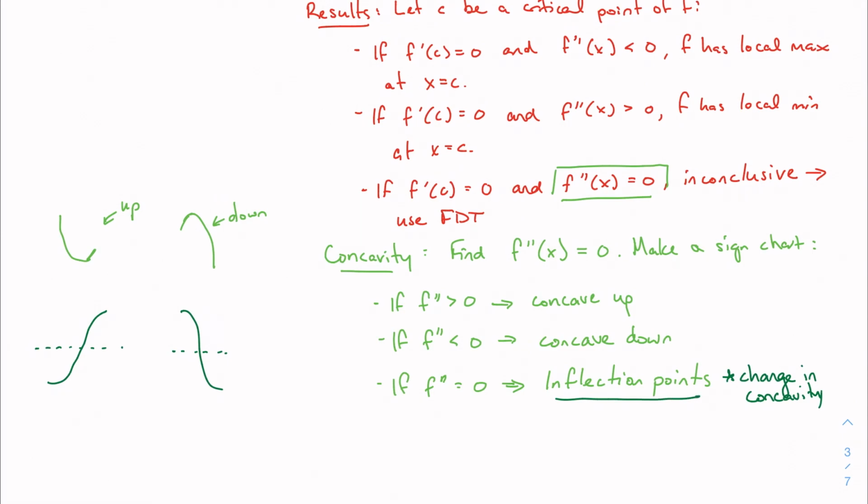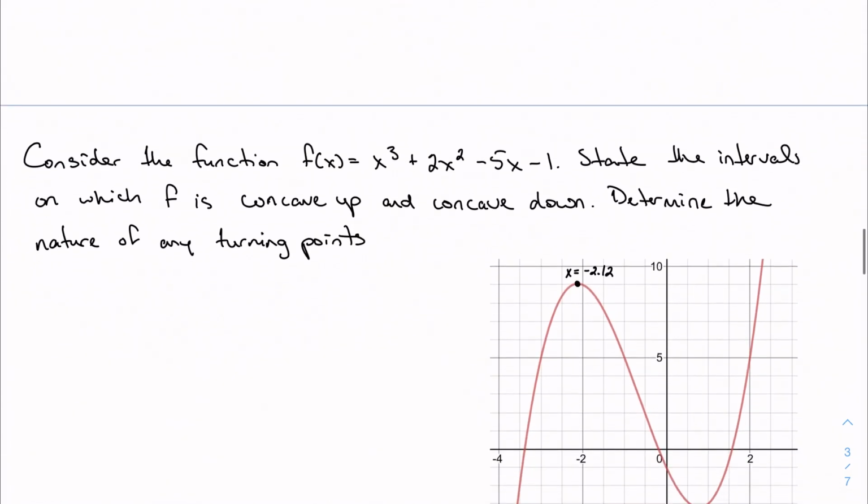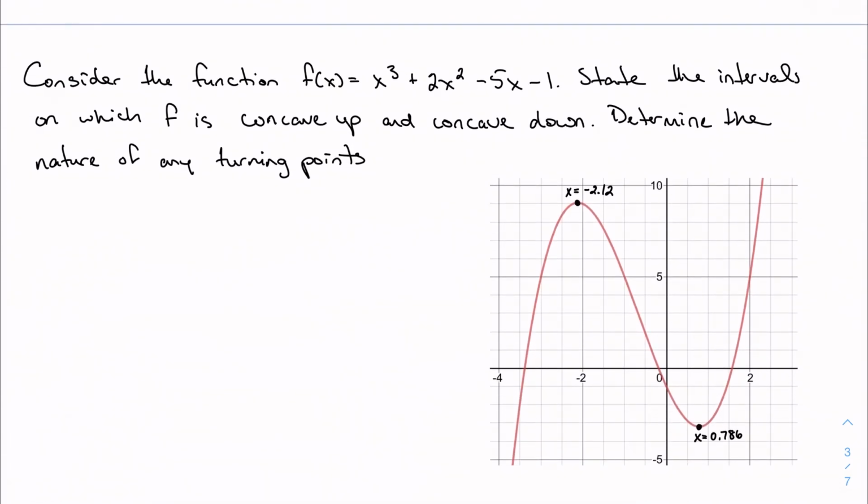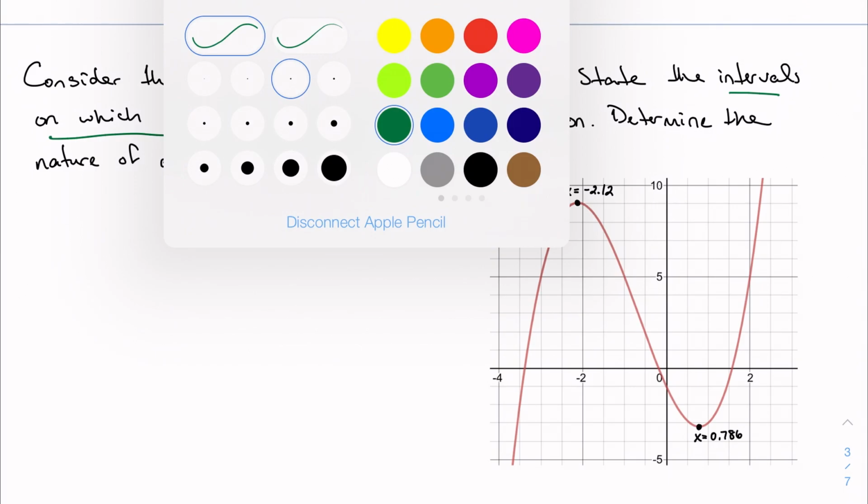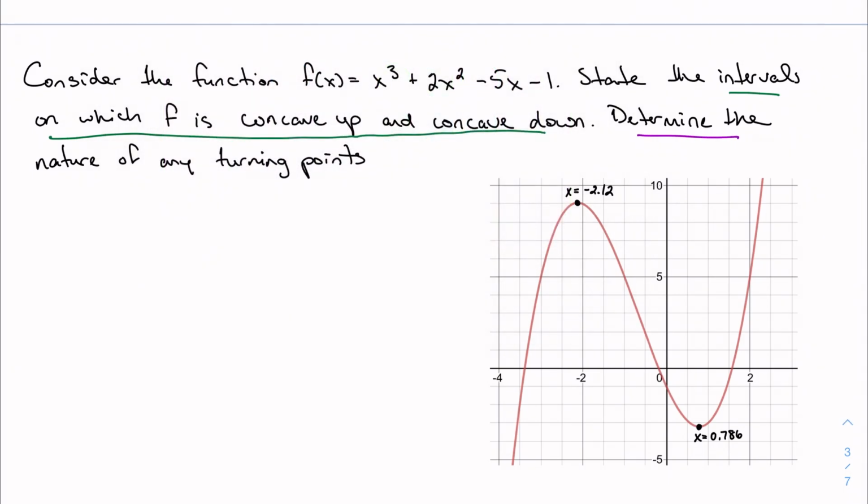So if we start to work with this now, we're going to consider this function, which is actually the function that we worked on in part 1. I want to know the intervals in which f is concave up or concave down, and I also want to know the nature of any turning points.